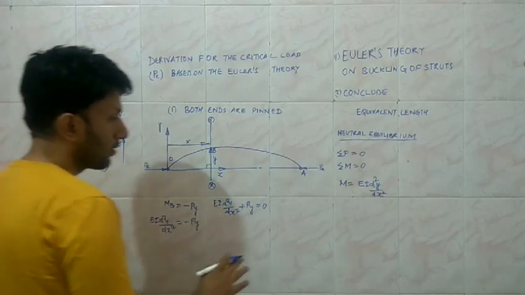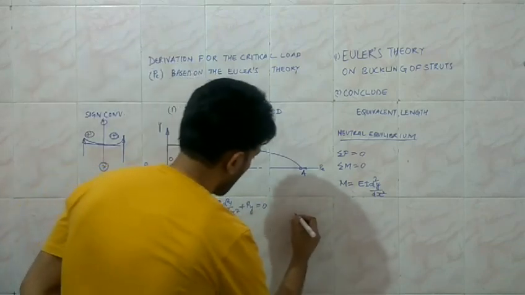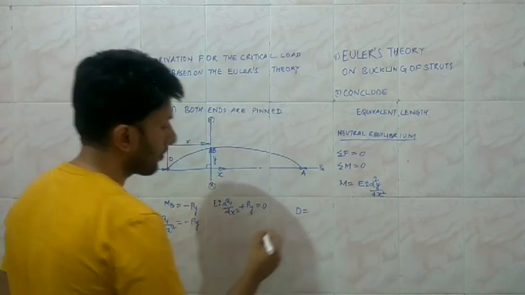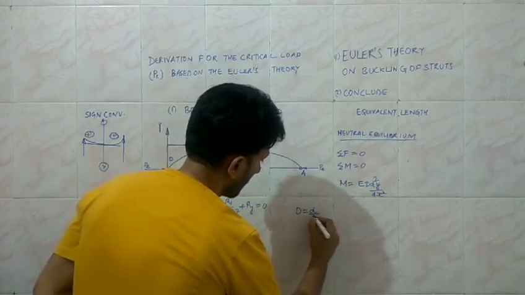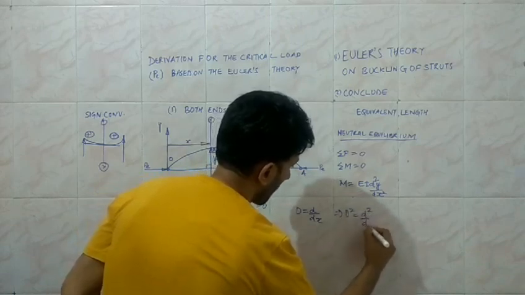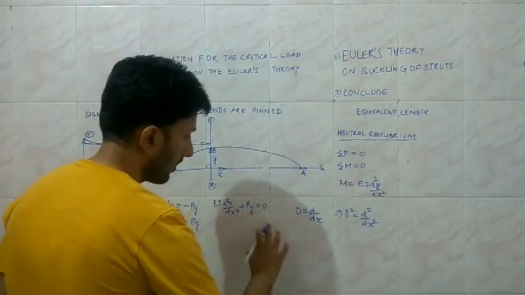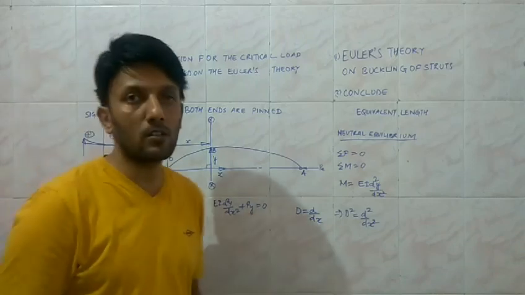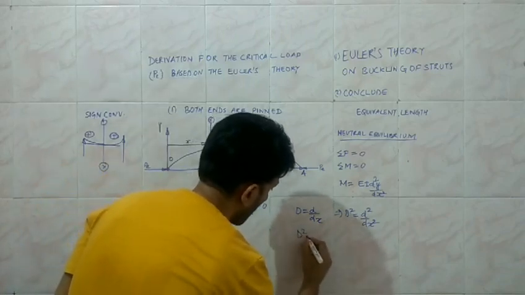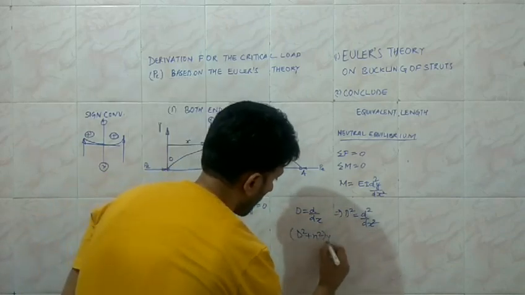In order to transform it, we know that the capital D is used as a derivative operator, that is d upon dx, and obviously D square is then the second derivative with respect to x. We already know the format for the linear second order differential equation: it is of the form D square plus n square, where n is a constant, into y equal to 0.